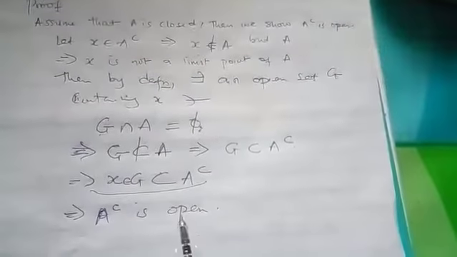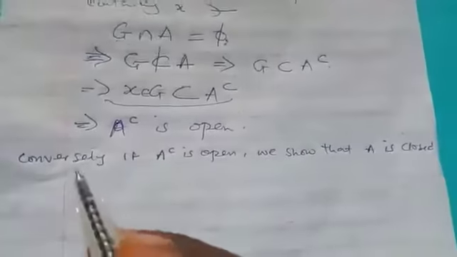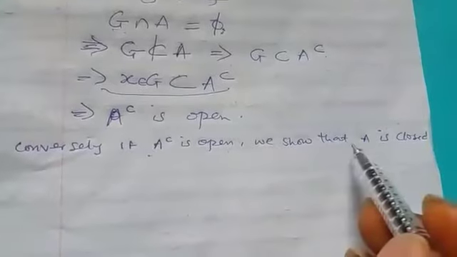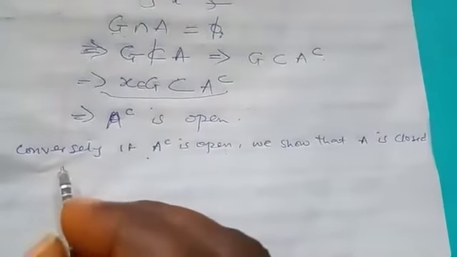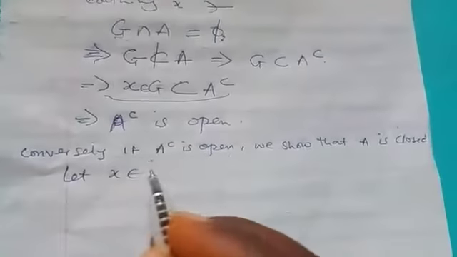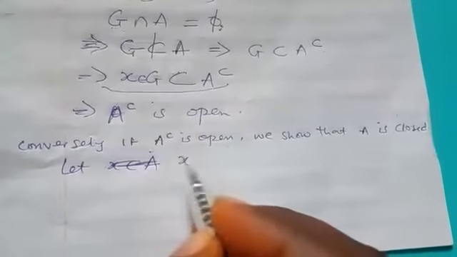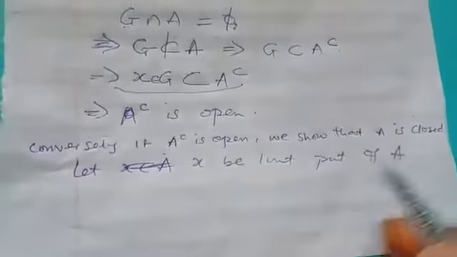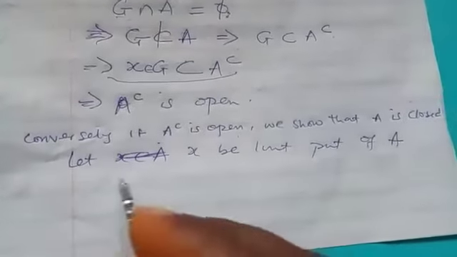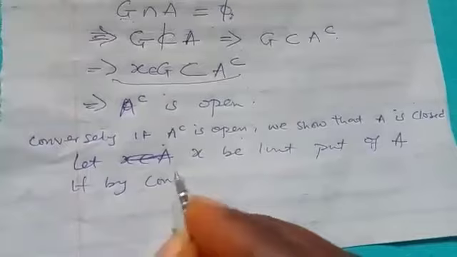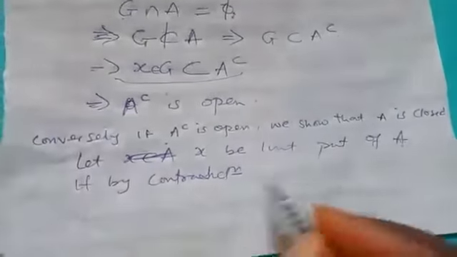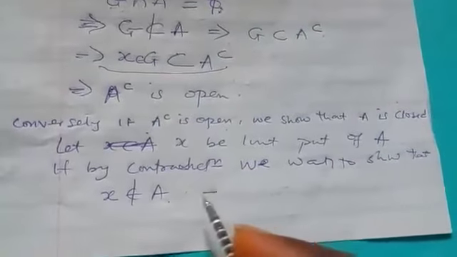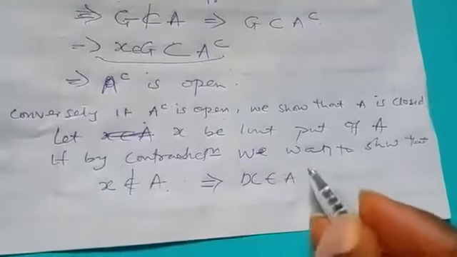Now we need to show that if A complement is open, then A is closed. Conversely, we assume that A complement is open, and then we show that A is closed. In this case, let S be a limit point of A. By contradiction, we want to show that S is not a limit point of A, so this will imply that S belongs to A complement,